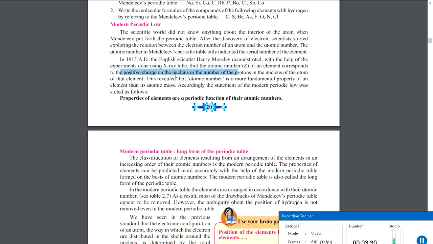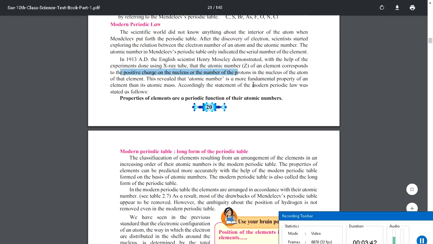Like an egg has a nucleus, similarly an atom also has a nucleus, and there are some protons present inside the atom. So the number of protons is the atomic number. So when they created the modern periodic law, they updated the rule by saying that properties of elements are a periodic function of their atomic numbers.